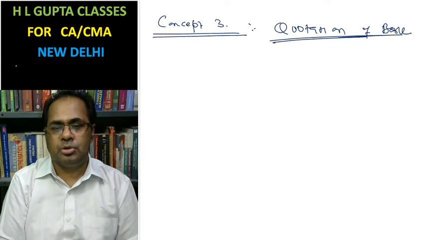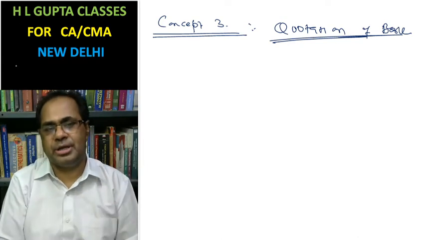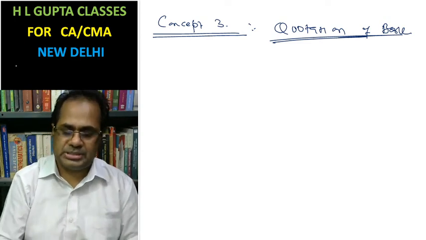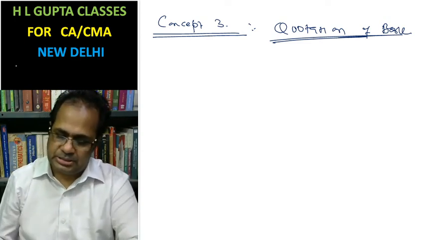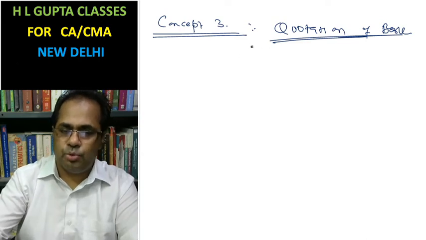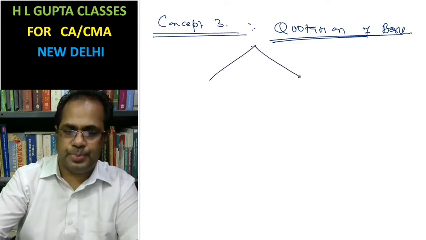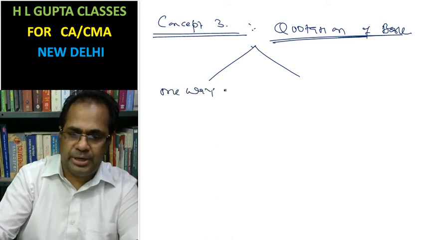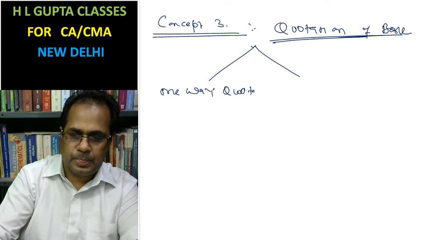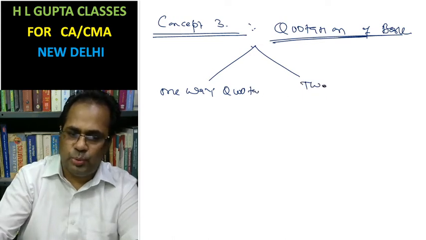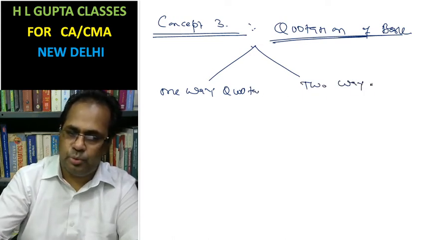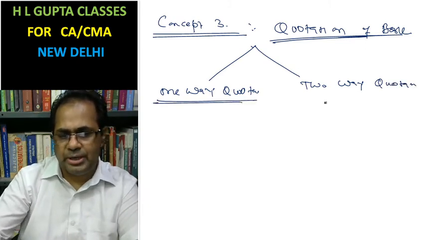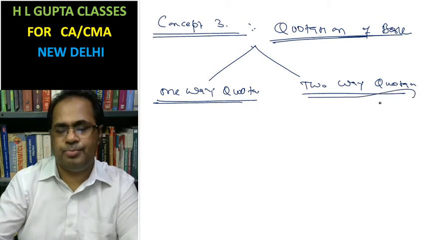Okay, how the bank will purchase the foreign currency and how the bank will sell the foreign currency, that quotation I am going to make you understand. Let's discuss here. There are two types of quotation. One is one-way quotation, and the other is two-way quotation. What is a one-way quotation and what is a two-way quotation?